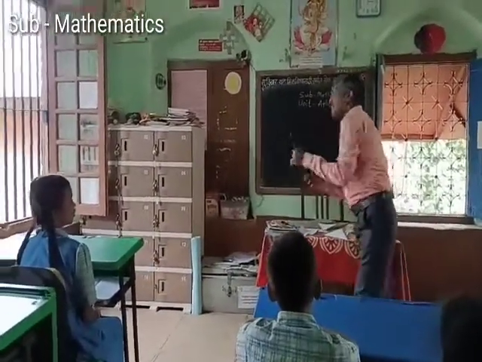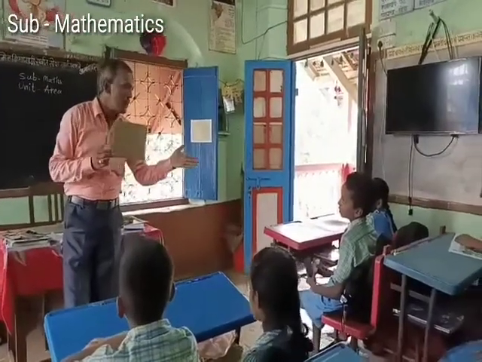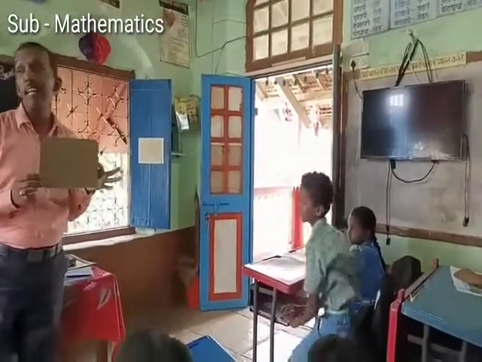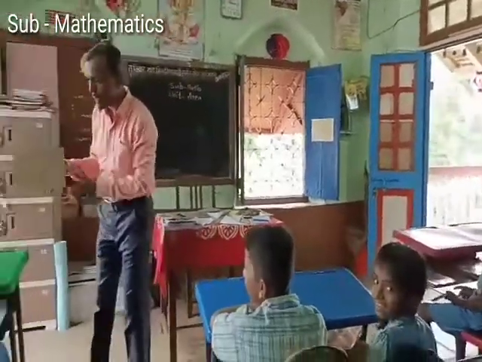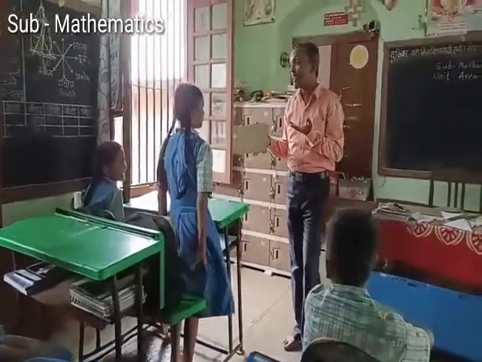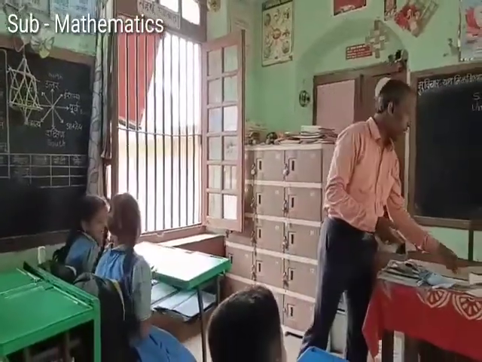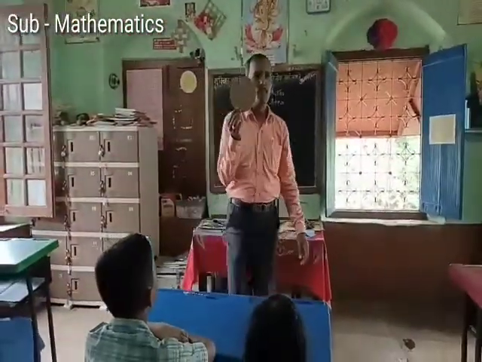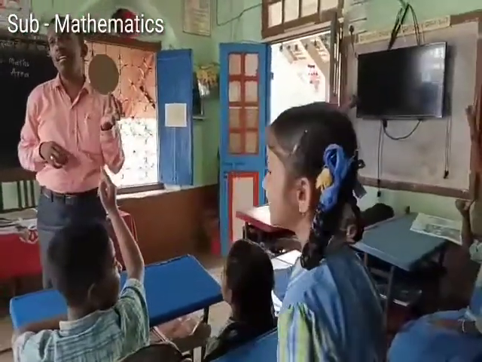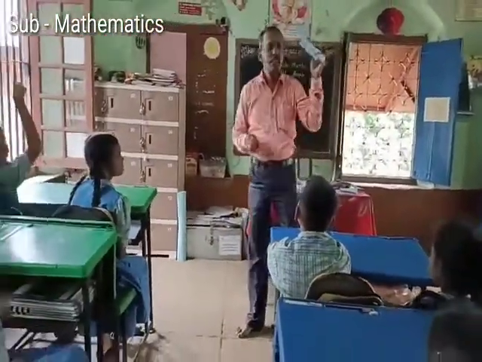Now look here. Can you say what is this? Rectangle. Yes, you. What is this? Stand up and say. Rectangle. Yes, this is rectangle. Can you say what is the name of this figure? Stand up and say. This is rectangle. Say this is rectangle. Very good. Can you say what is this? Circle. Yes, this is circle.